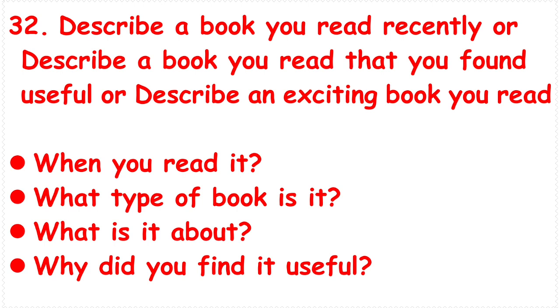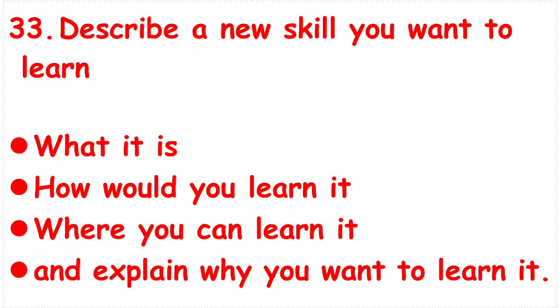Cues are when you read it, what type of book is it, what is it about, and why did you find it useful. Next is describe a new skill you want to learn. In the cues, you should say what it is, how would you learn it, where you can learn it, and explain why you want to learn it. Talk about any new skill like driving, swimming, anything you can talk about.